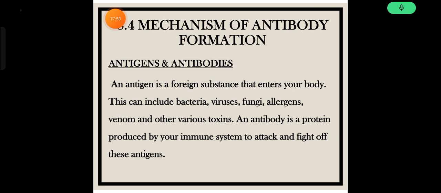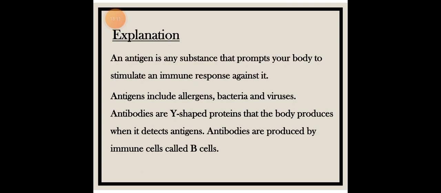Mechanism of antibody formation: antigens and antibodies. Antigens are foreign substances that enter your body. This can include bacteria, viruses, fungi, allergens, venom, and other various toxins. Antibodies are proteins produced by your immune system to attack and fight off these antigens. An antigen is a substance that stimulates your body to produce an immune response against it. Antigens include allergens, bacteria and viruses.